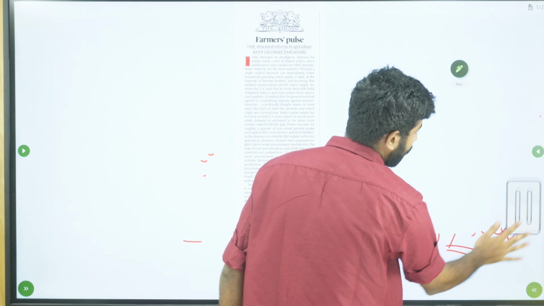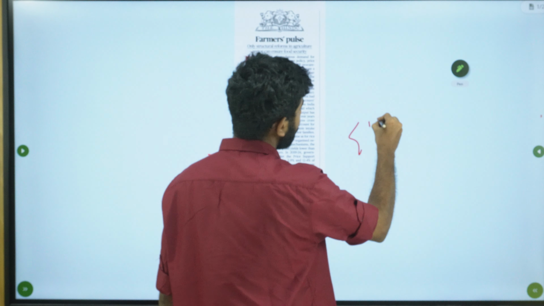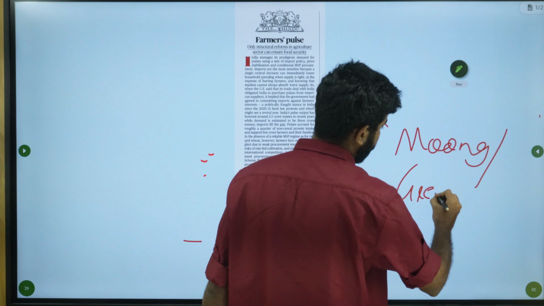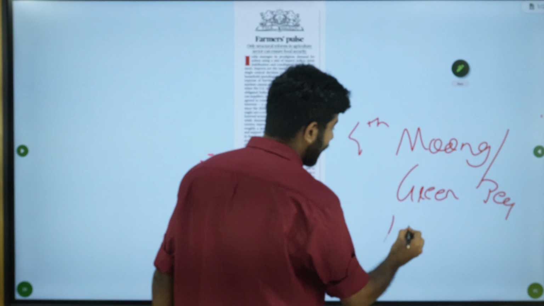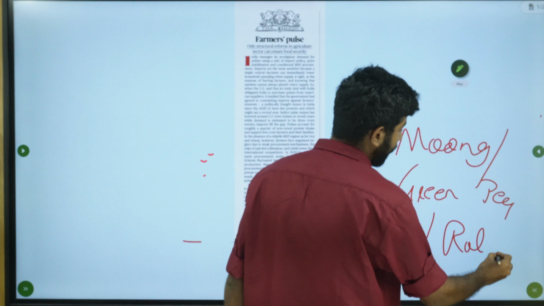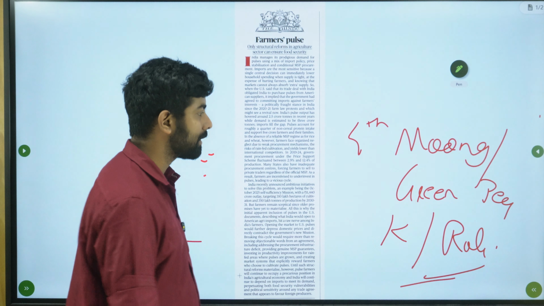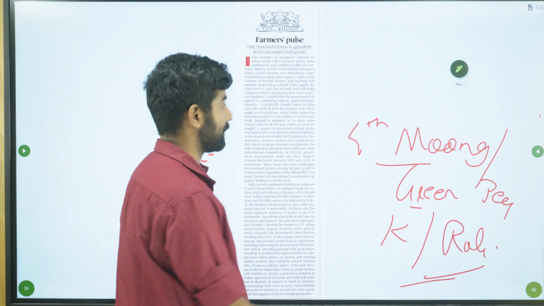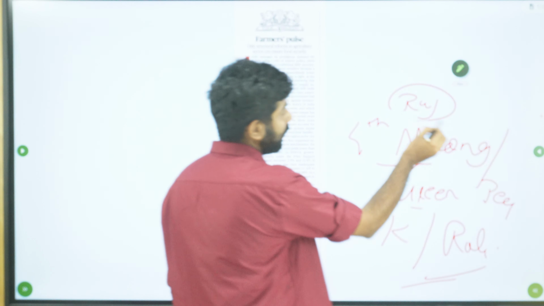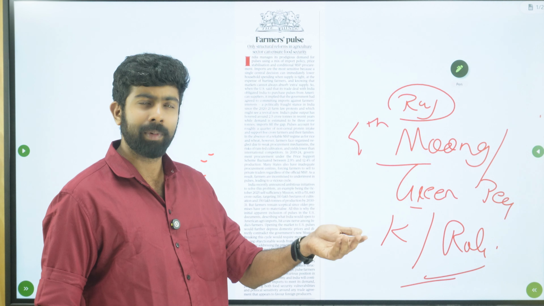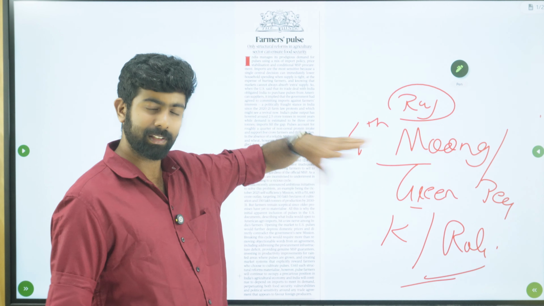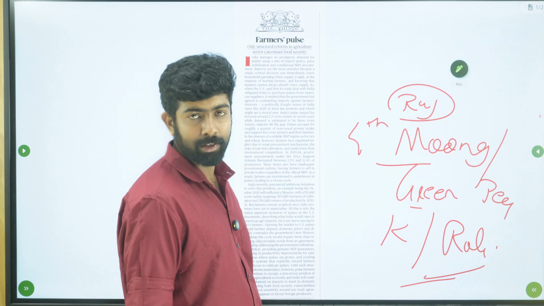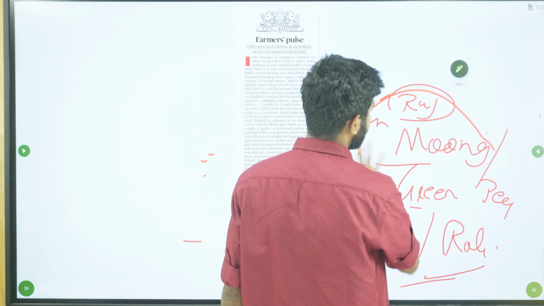Now the fourth important pulse crop is Moong, or what we call green pea. This is also a Kharif crop. It can be grown in both seasons, Kharif and Rabi. If you look at the production, the largest producer is Rajasthan. Second is Maharashtra, then Madhya Pradesh. Just know that the production is usually around those three states. So this is the fourth important crop that you have to study.